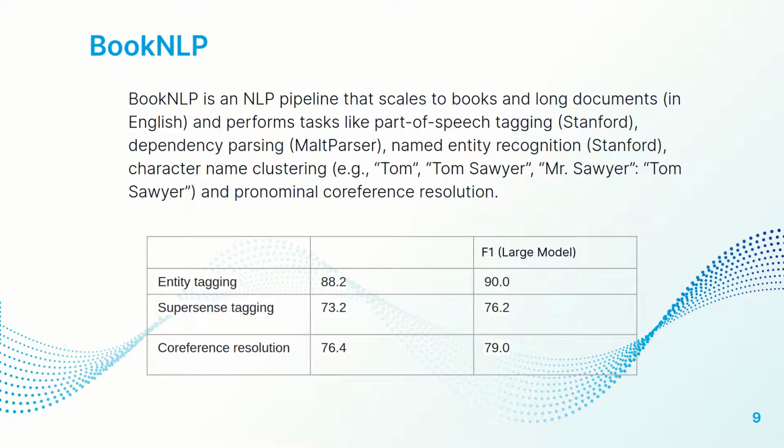We feed the pre-processed data into a BookNLP module of the pipeline. BookNLP by itself is an NLP pipeline that scales to books and long documents in English and performs tasks like part of speech tagging, dependency parsing, named entity recognition, character name clustering, and pronominal coreference resolution. You can see the accuracy of the different parts of the BookNLP pipeline on your screen right now.